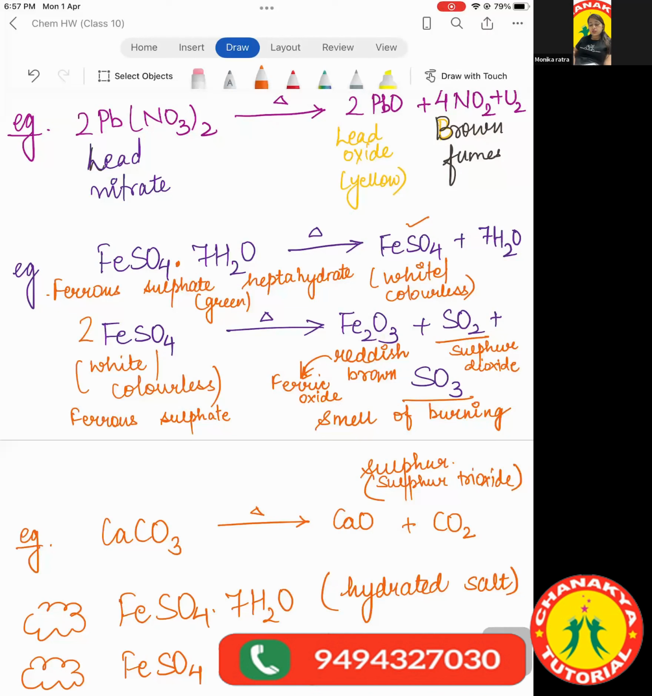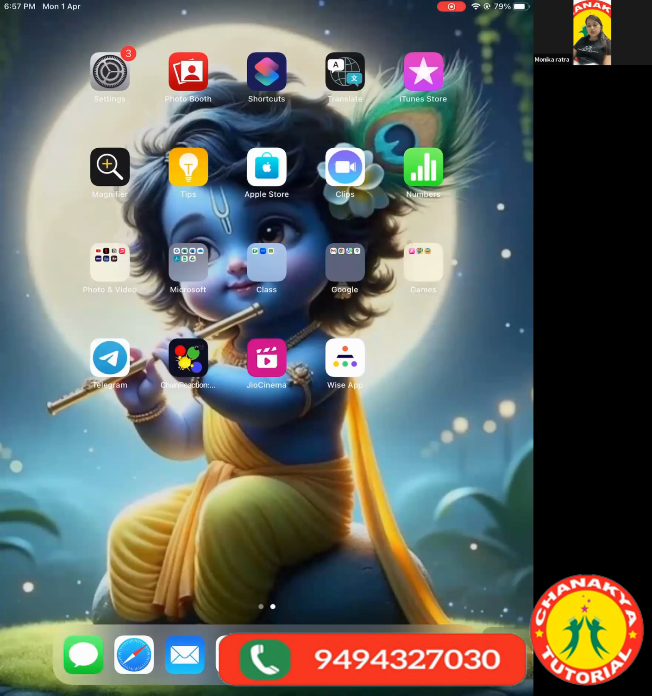Okay, children, I'll quickly ask some questions which we have done till now. Who will tell me what you understand by combination reaction? It is a reaction in which two or more substances combine to form a product. That's correct. Then who will tell me what are the brown fumes formed when lead nitrate is heated? You will not say 4NO2, that's the balanced equation. You will say NO2.